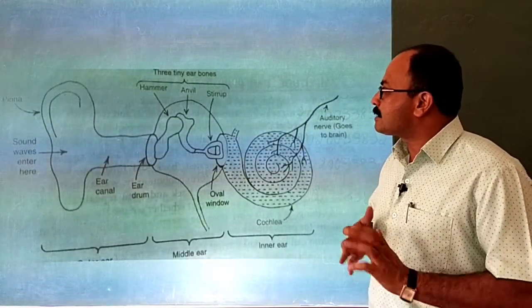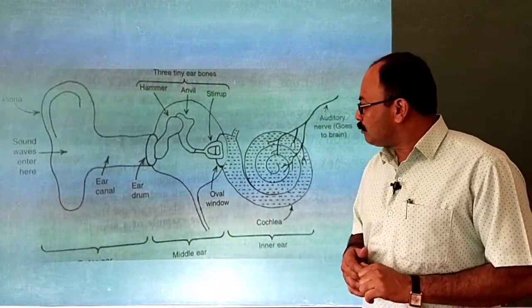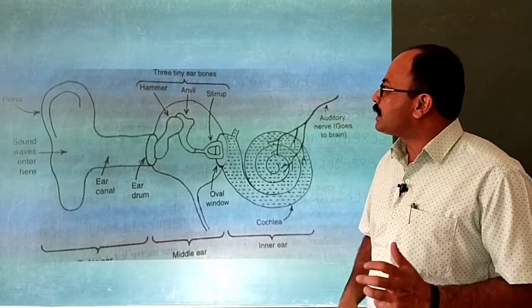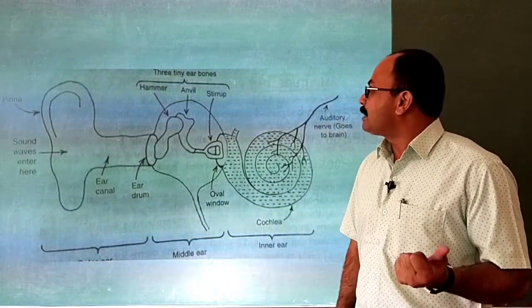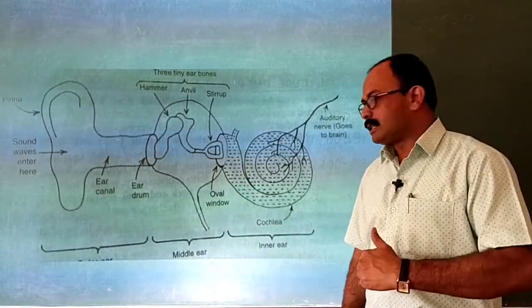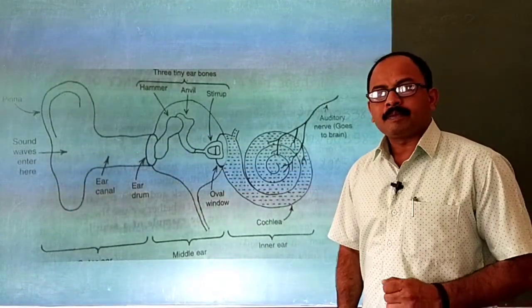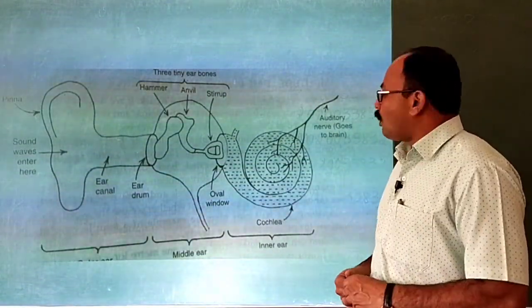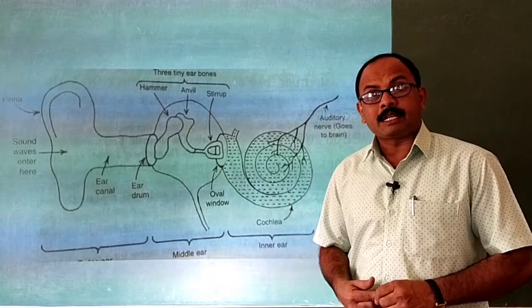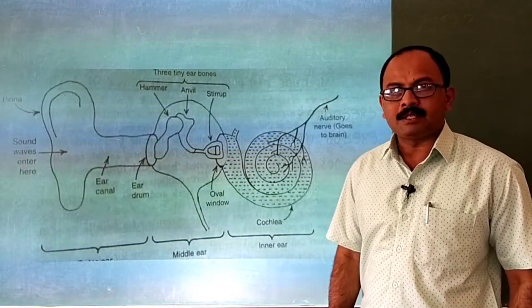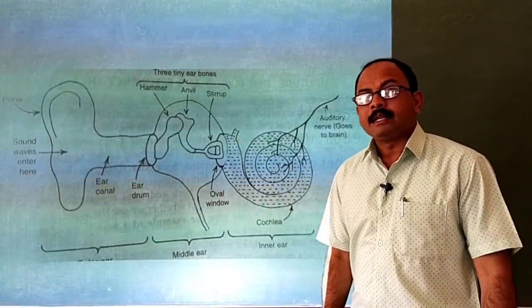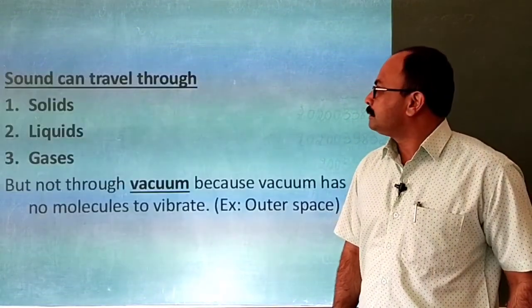The vibration gets transferred through the middle ear with the help of three tiny ear bones, hammer, anvil and stirrup. It enters the inner ear, which has an auditory nerve connected to the brain, which transfers this information and hearing is done.